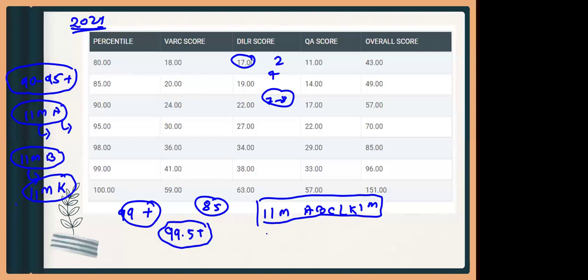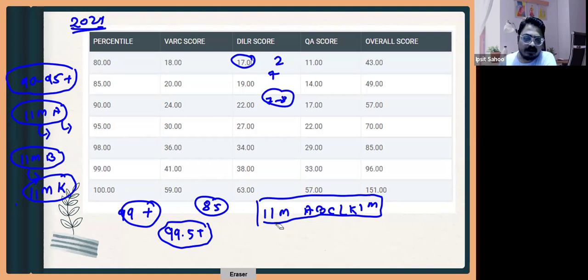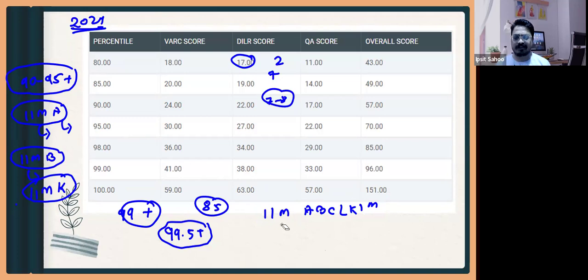For those who come under a category, how much will be needed? Category, I will be coming to that. For the OBC category there is not much difference, because there are a lot of OBC people. But if you are in the SC and ST category, for colleges like IIMs, you will be getting in as low as, let us say, 80 percentile, even below that, let us say 70 percentile.